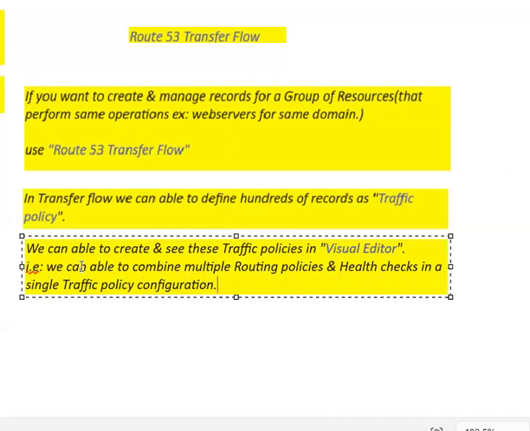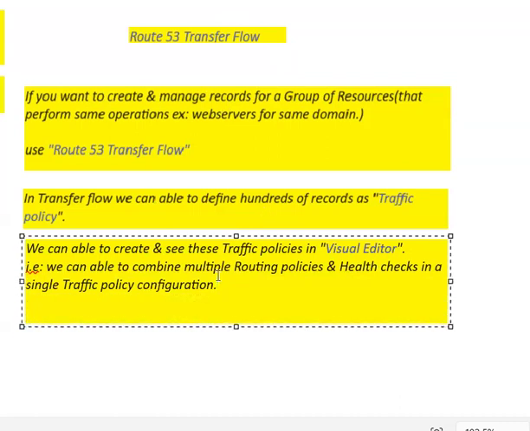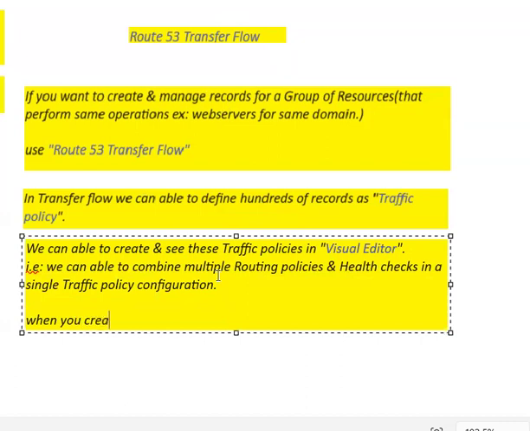Let's say we created a traffic policy record. What will this traffic flow do by using this traffic policy? When you create a policy record, this traffic flow creates all the records automatically for you.